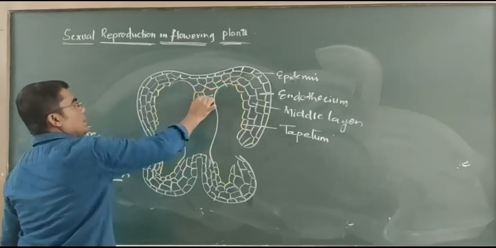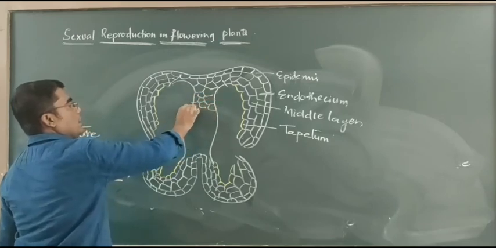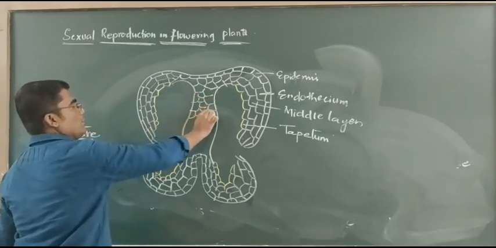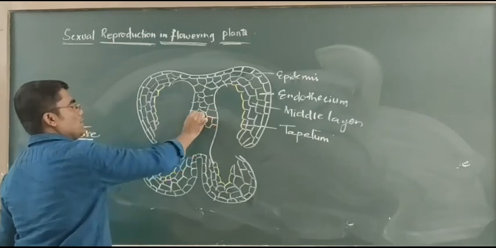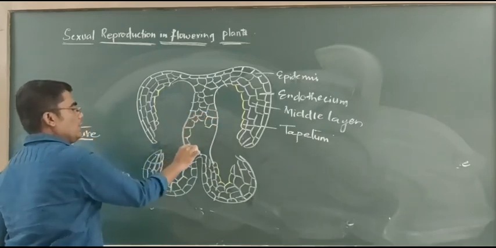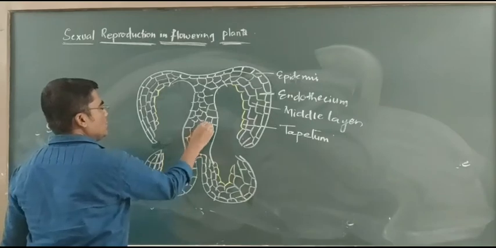Commonly it is parenchymatous, helpful for the storage of food, water and some minerals. So this is the sterile tissue.